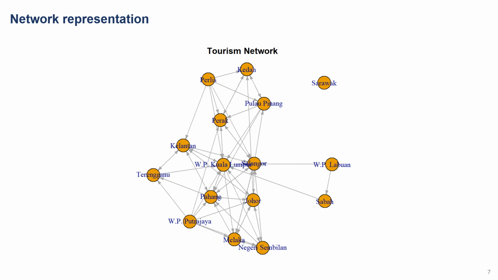So the arrow shows the movement from one state to another in terms of tourism. For example, as we can see, Selangor has become the center, and many states contribute to the number of tourists in Selangor, as well as Pahang and Kuala Lumpur.